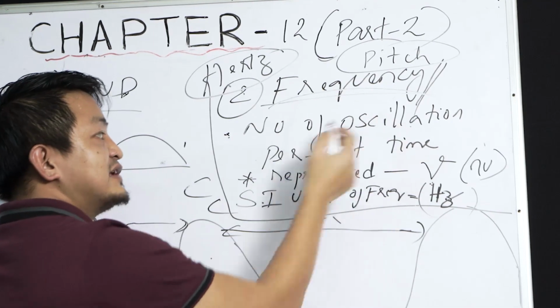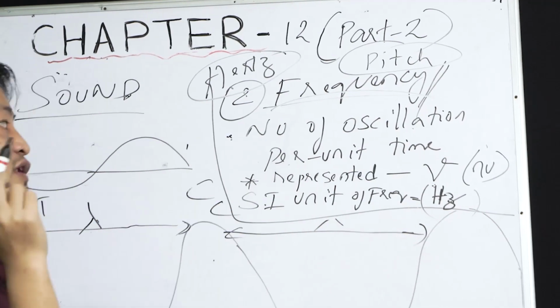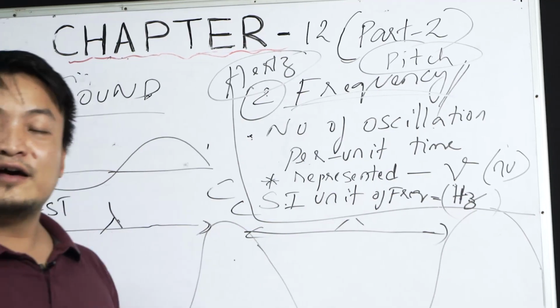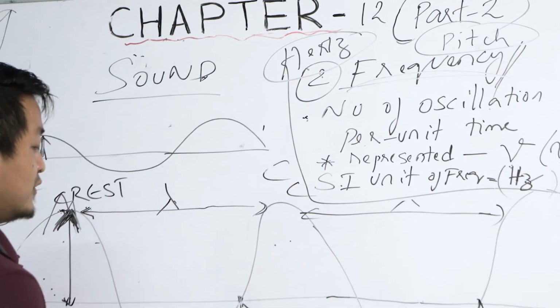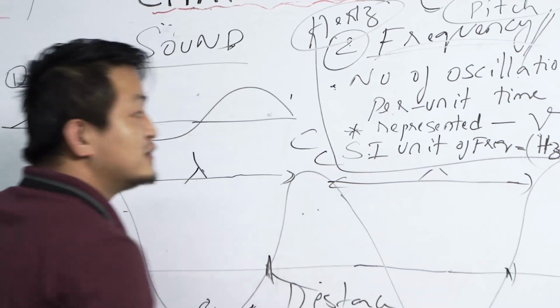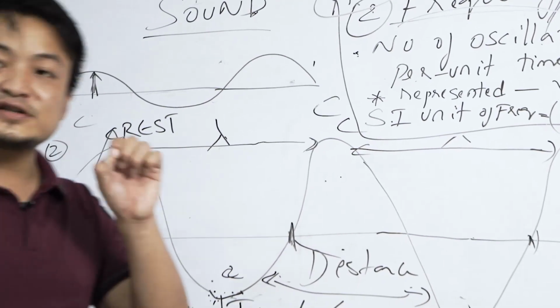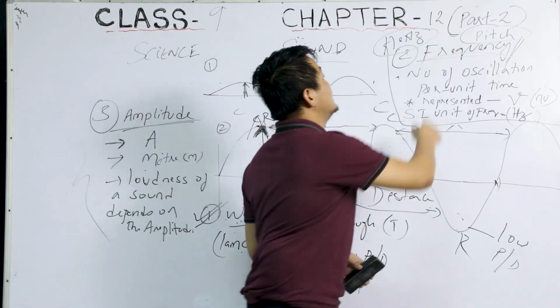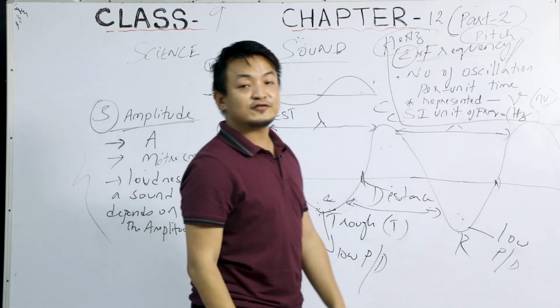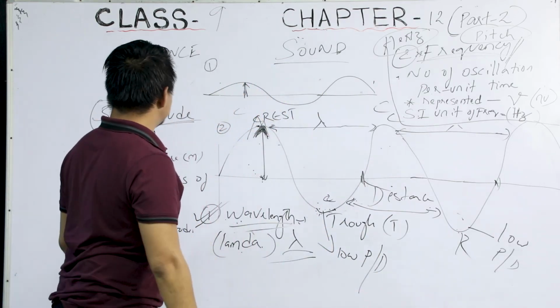Whenever I say oscillation, it means to and fro, right? See, to and fro, to and fro. So the pitch is a characteristic of the sound, and it depends on the frequency of the wave. So keep this in mind.